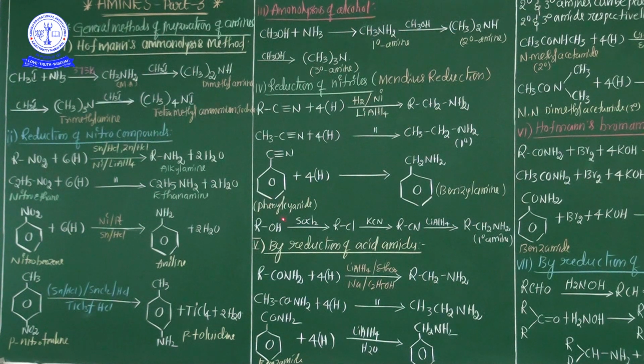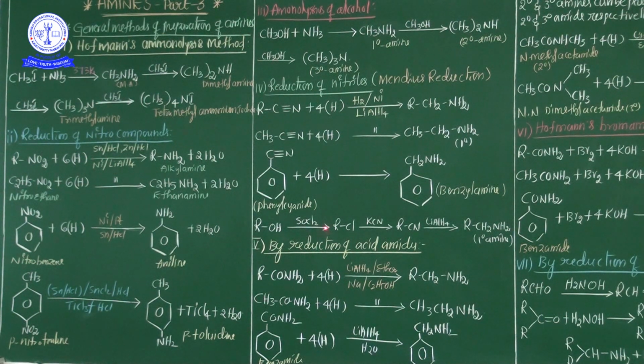Now see my dear students, aromatic amine category. Now phenyl cyanide, this one is phenyl cyanide, or another name is benzonitrile. Phenyl cyanide or benzonitrile treated with 4H. Now benzyl amine is obtained. These are the reductions of nitriles, the Mendius reduction reactions. See here, one more example is there.